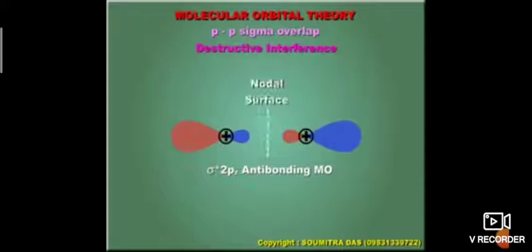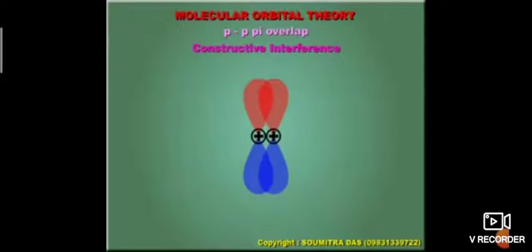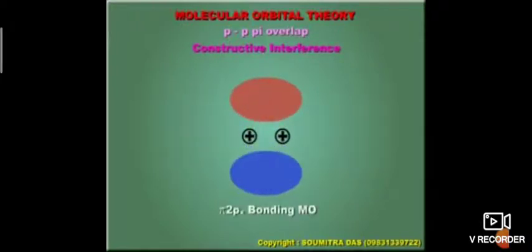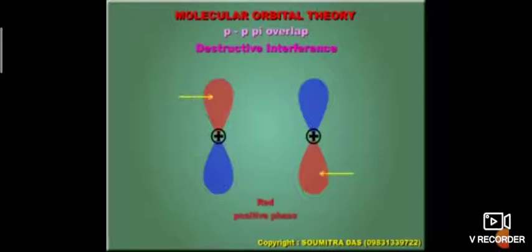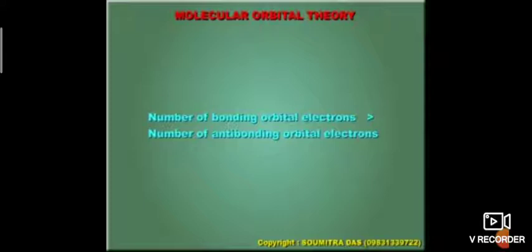So it becomes sigma star, that is the antibonding molecular orbital. There is sidewise overlapping and linear head-on overlapping, which show how the bond is forming. The p-p orbital gives a pi overlap, and the nodal surface gives pi star. The number of bonding electrons must be more than the number of antibonding electrons; only then is chemical bonding possible.